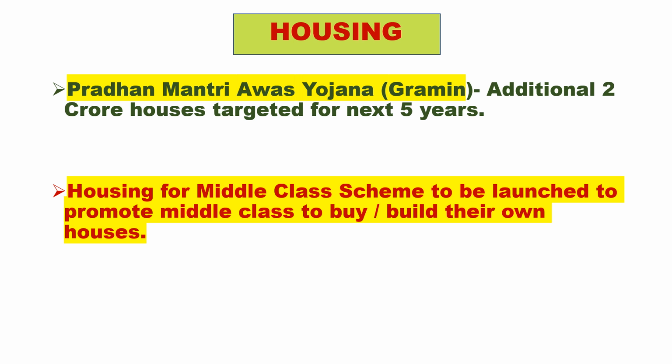Next is housing. Under the Pradhan Mantri Awas Yojana Gramin, an additional 2 crore houses are targeted for the next 5 years. And there is a new one: a housing for middle class scheme, to be launched to promote the middle class to buy or build their own houses.